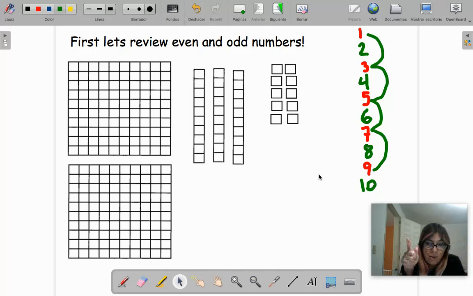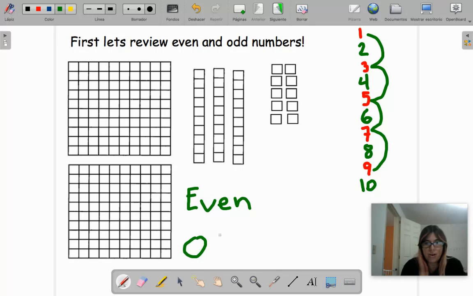I'm going to give you a clue if you forget this in an exam or in the ISP contest, the competition. Imagine that you forget and you have here the word, let me write it, even. This is a clue that I always give to my students and they always remember, or the word odd. If you know that even and odd numbers are about pairs, about having a friend, you can do that with the word. If you get confused and you say, which was the even and which was the odd, the one in pairs or the even?